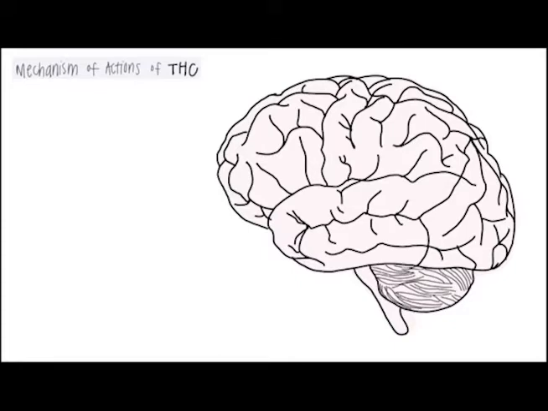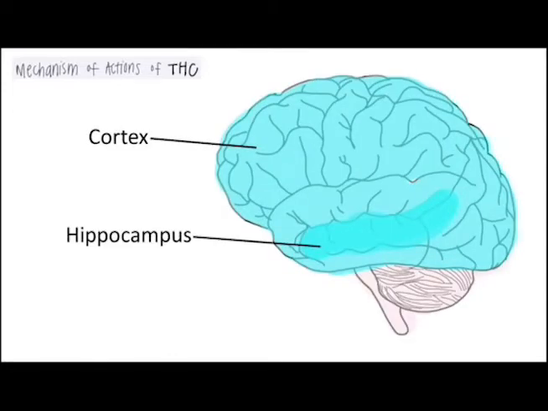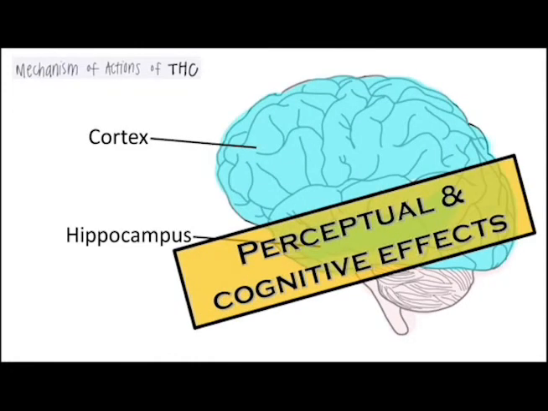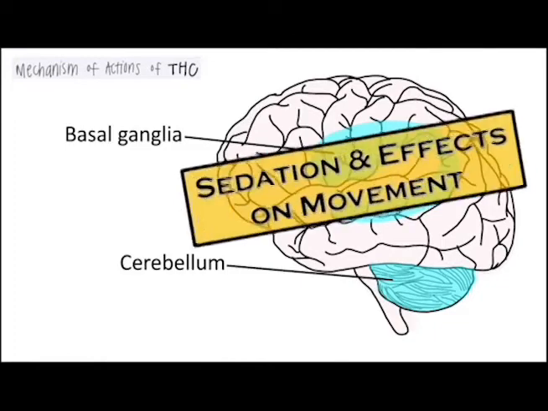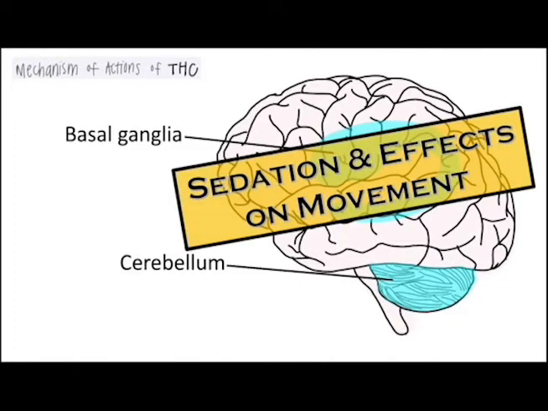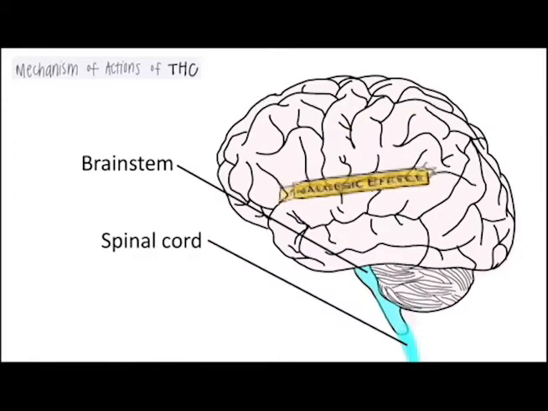For instance, CB1 receptors that are affected by THC and found in the cortex and hippocampus may be involved in the perceptual and cognitive effects. If CB1 receptors in basal ganglia and cerebellum are affected, it may be involved in sedation and effects on movement. If CB1 receptors in the brainstem and the spinal cord are affected, it may be involved in analgesic effects.